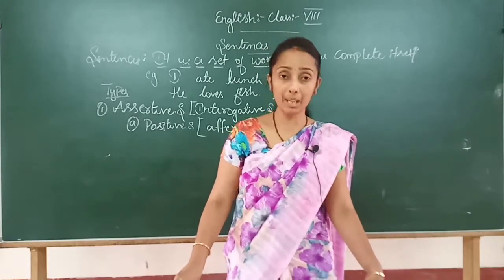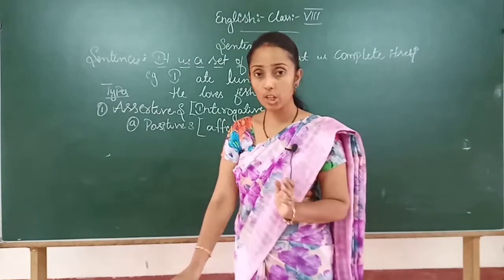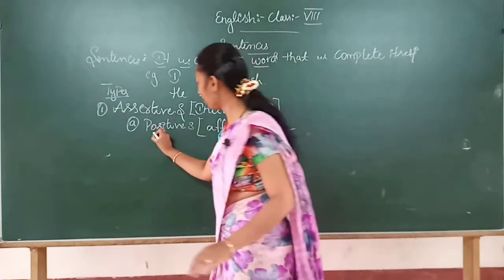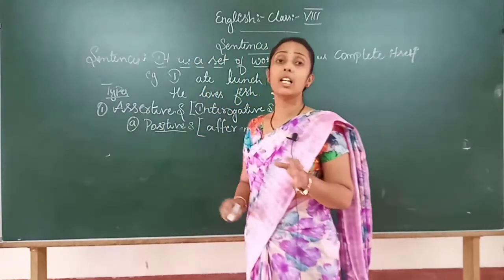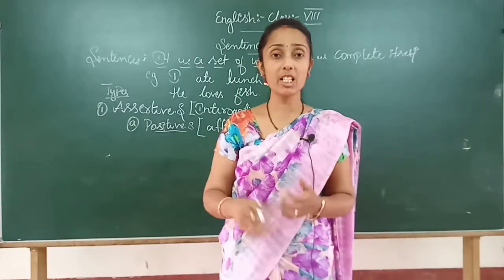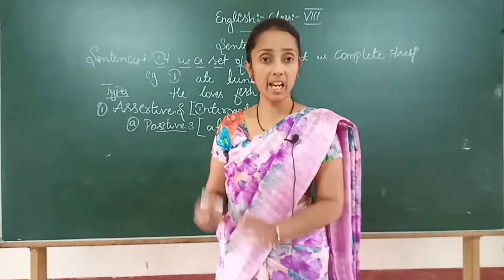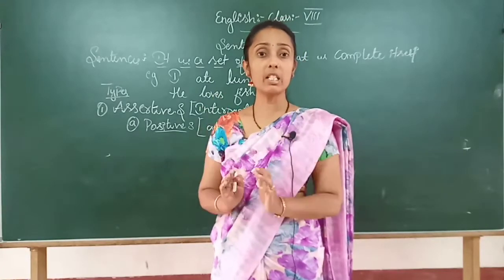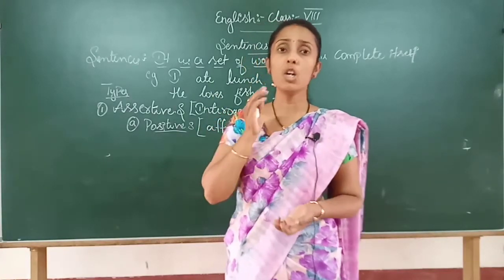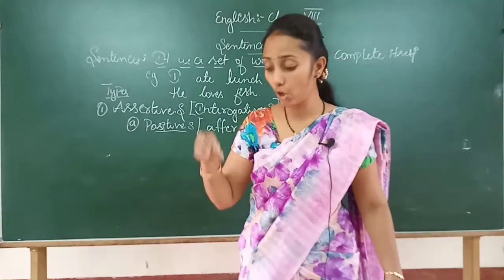In the sense, the positive sentence says exactly the assertion, the declaration, what was there. It will stress the truth of what you have seen, what you have done.